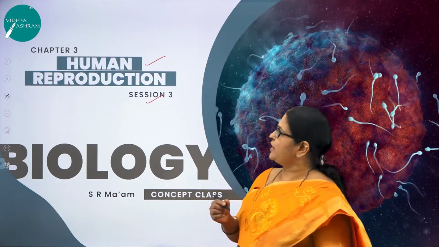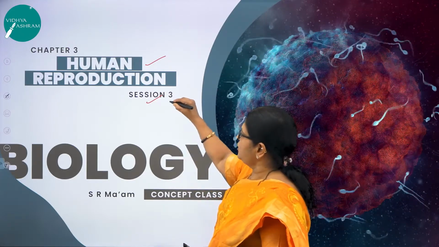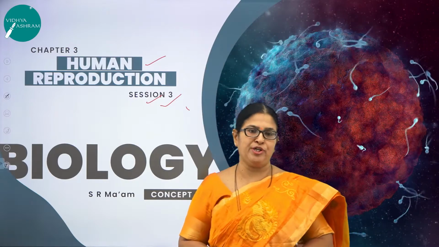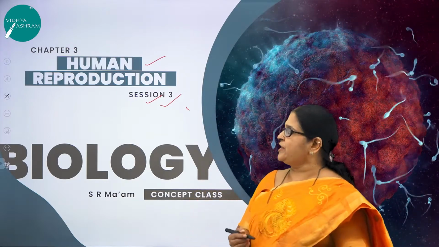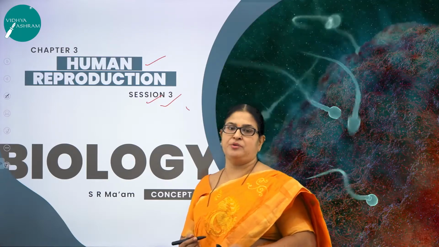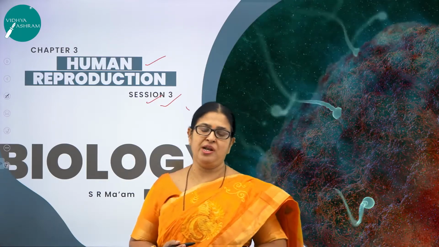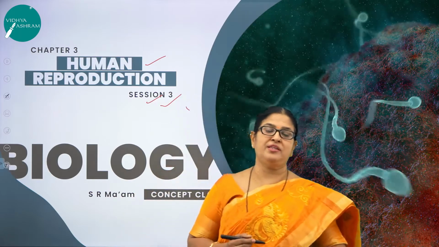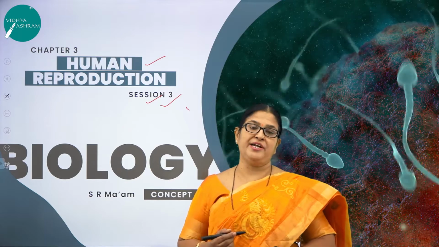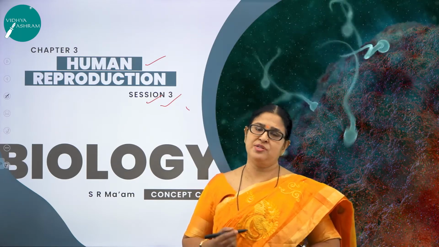So in today's session, session 3 of the same chapter called human reproduction, you all will be learning about a very important process called menstrual cycle. Hope you remember in the first chapter called reproduction in organisms, you have studied about two types of reproductive cycles.